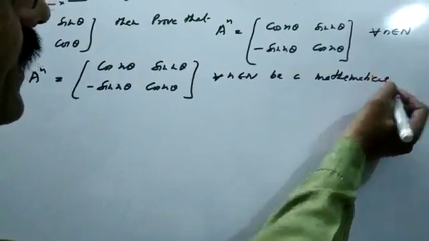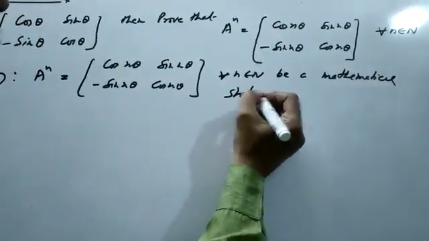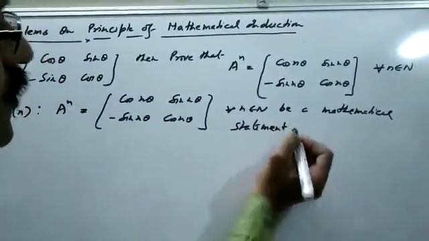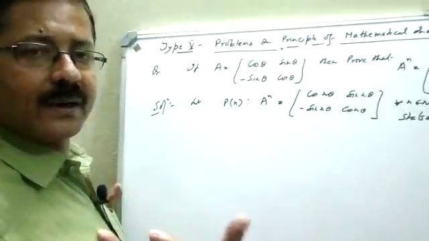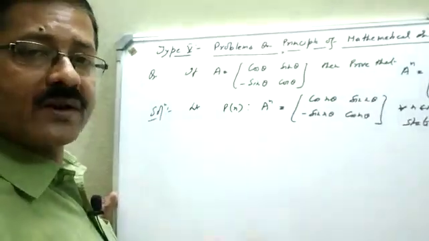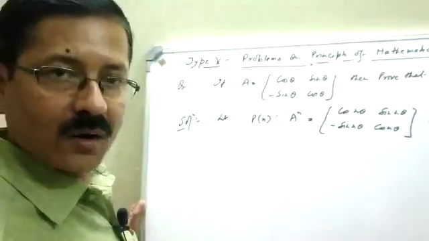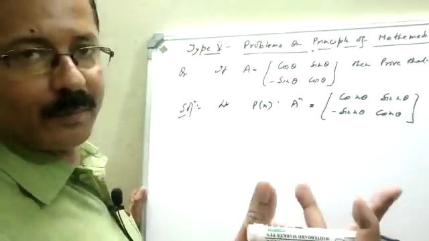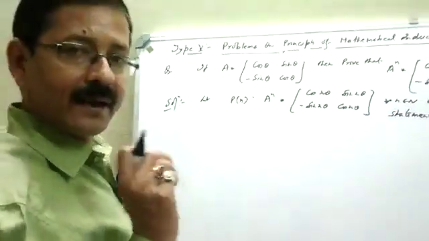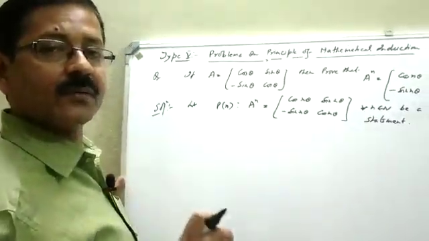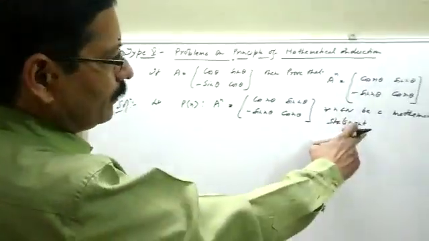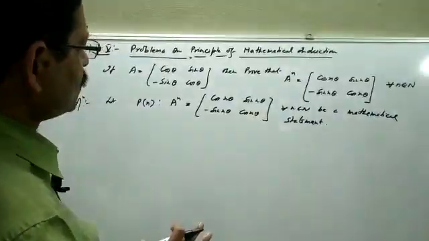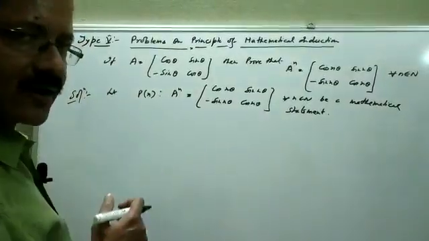Now what is a mathematical statement? A statement which is either true or false is called a mathematical statement. Let Pn, that means a statement which involves only natural numbers. So this is called the mathematical statement which is to be proved by using induction method.